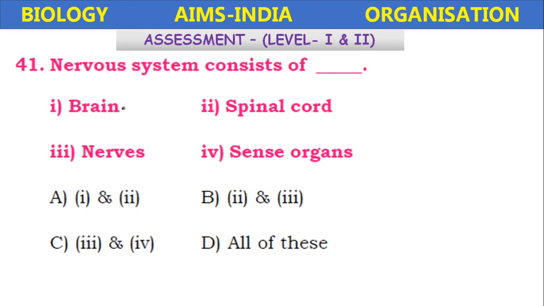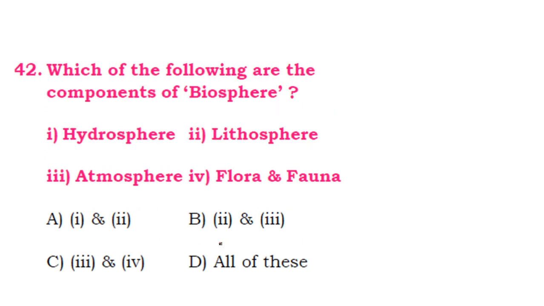Here the nervous system contains brain, spinal cord is also correct, nerves are also correct, even sense organs are also correct, because brain and spinal cord are connected to the sense organs only. First, the sense organs are made up of receptor cells connected to the brain, and from the brain to the spinal cord the information will be passed. So all of these is the right answer.